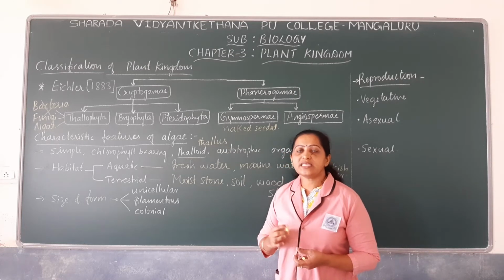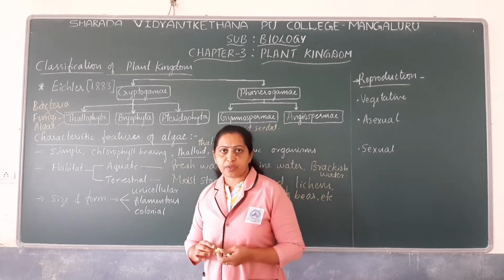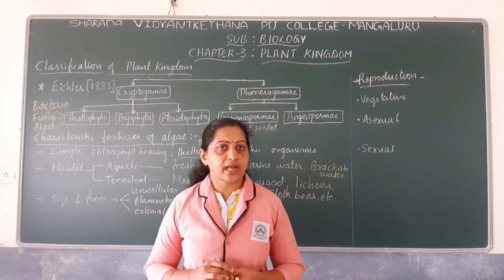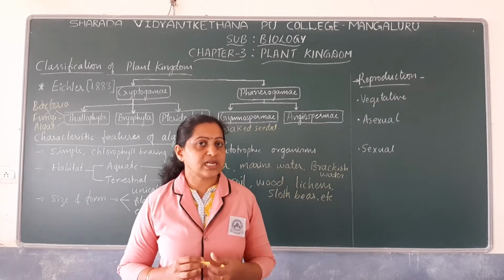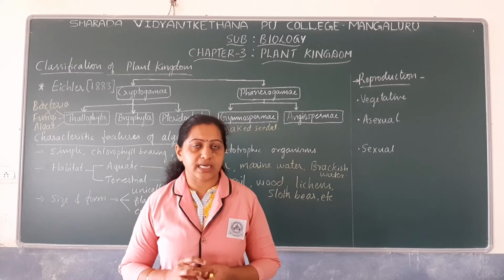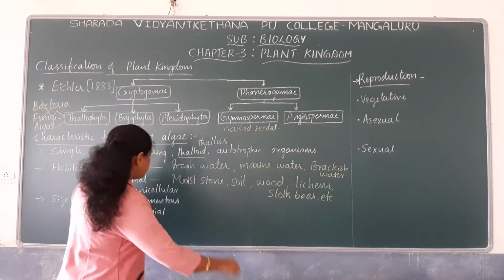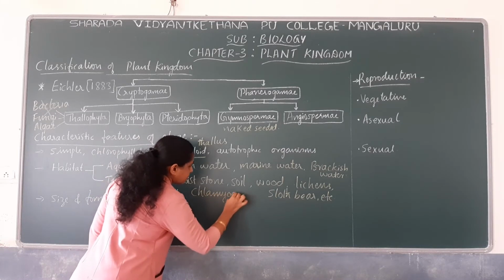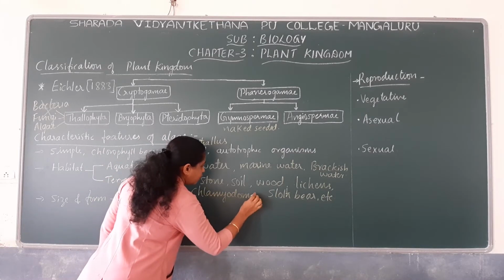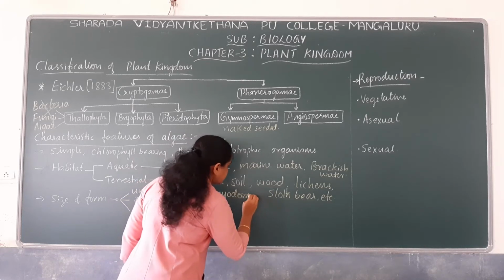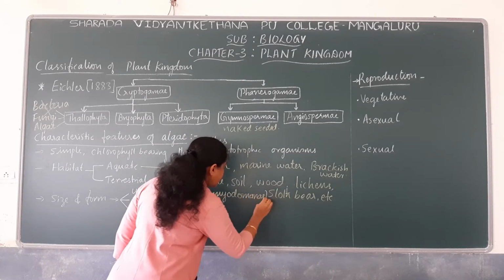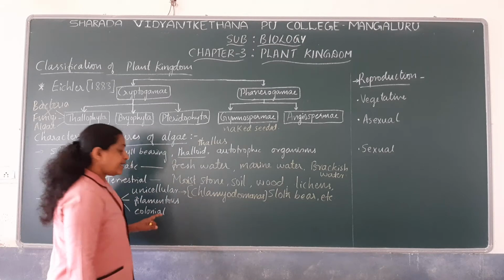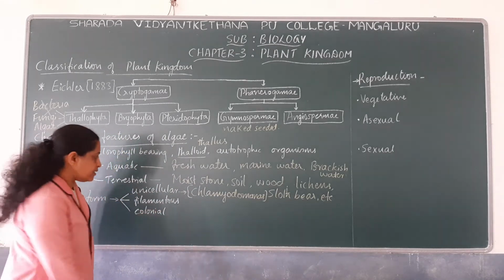So example for unicellular algae. What is the example for unicellular algae that we have discussed in the previous class? We have come across the term in the previous class. Chlamydomonas. Chlamydomonas is a unicellular algae. And there are certain algae which are filamentous.